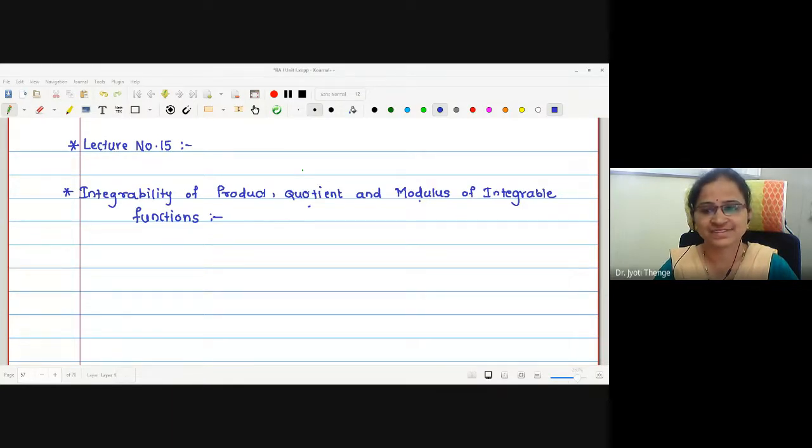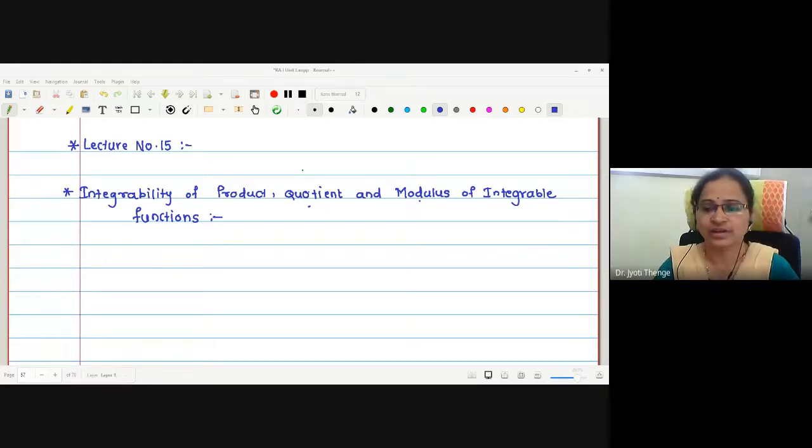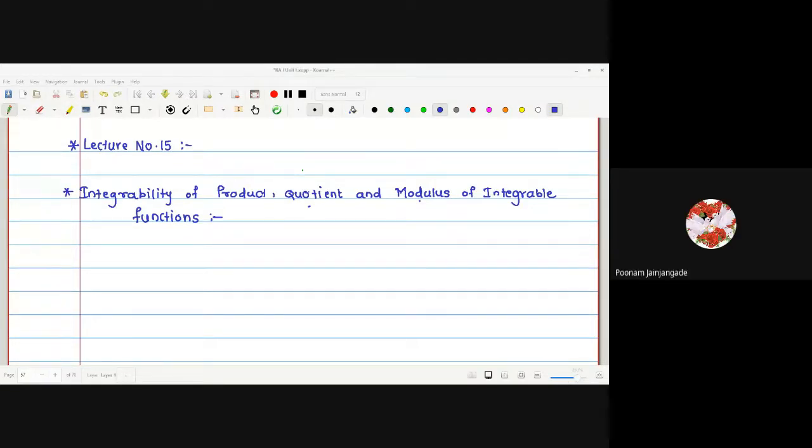Yes, students. Product of integrable functions, whether it is integrable or not. Integrable. Product is always integrable. Very good. One rule you have studied, no? For evaluating the product of integrable functions, integration f dot g. You have seen, no? Yes, ma'am.